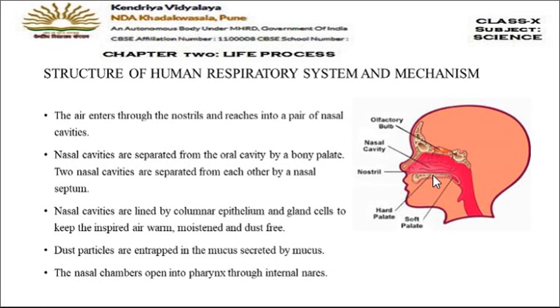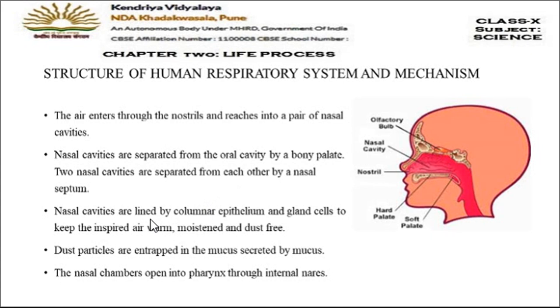We have a hard palate at the roof of the mouth cavity, a hard cover made up of bone. The two nasal cavities are also separated from each other by a nasal septum. The separation present between the two nasal cavities is known as the nasal septum. It divides the nasal chamber into two parts.